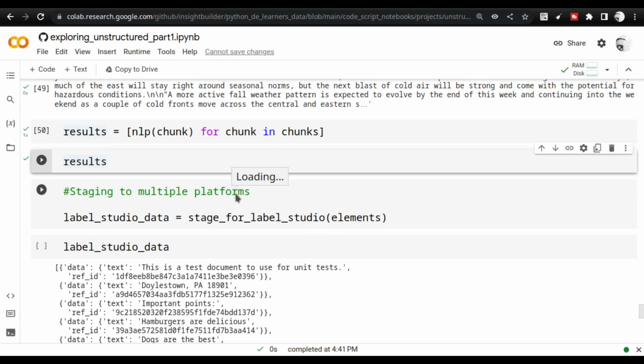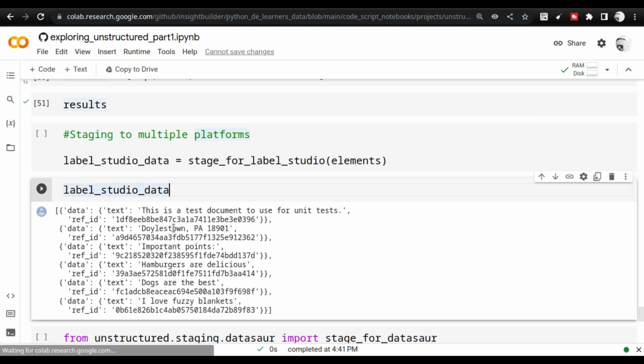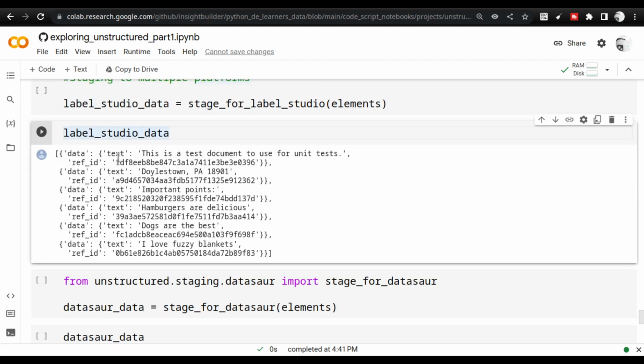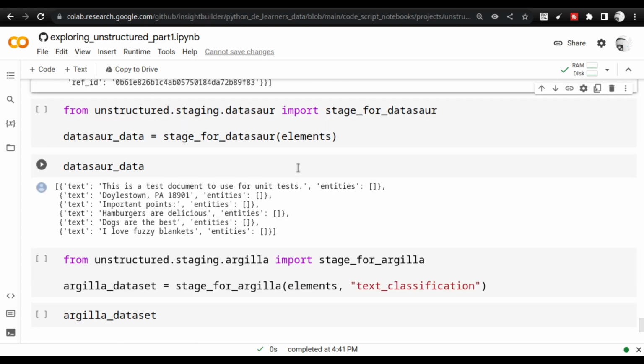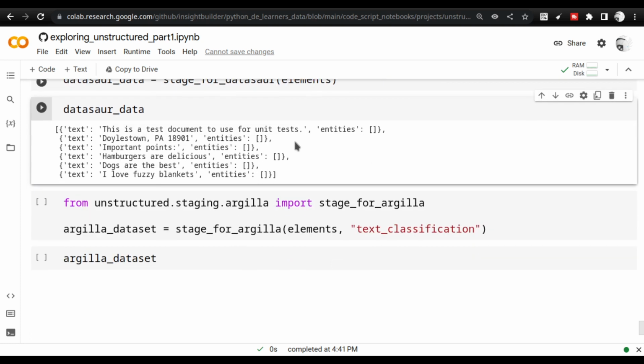So that we saw with HuggingFace, and in the same way you can upload to Label Studio. For Label Studio, it looks like this, as I already showed at the top. And for Datasaur, it is purely text with entities. So if you are going to use it with named entities, then the entities will come here. You can try it out. For Datasaur, you have to use the same format.